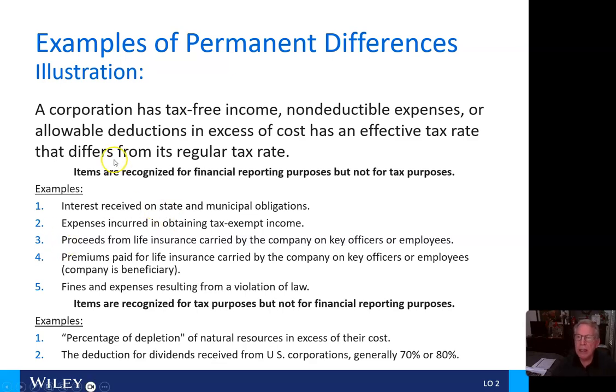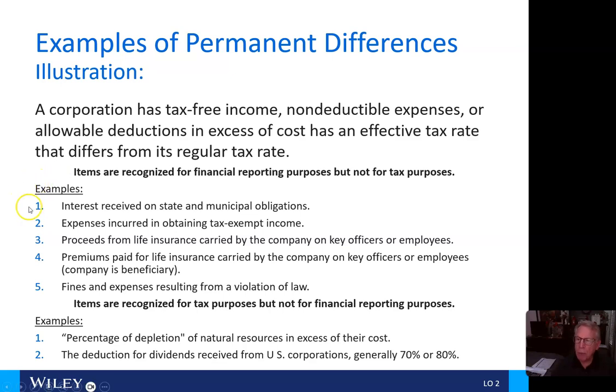Let's take a look at an illustration. Here, a corporation has tax-free income, non-deductible expenses, or allowable deductions in excess of cost. It has an effective tax rate that differs from its regular tax rate. Okay, items are recognized for financial reporting purposes, but not for tax purposes.